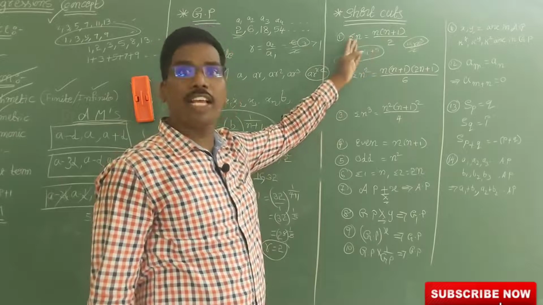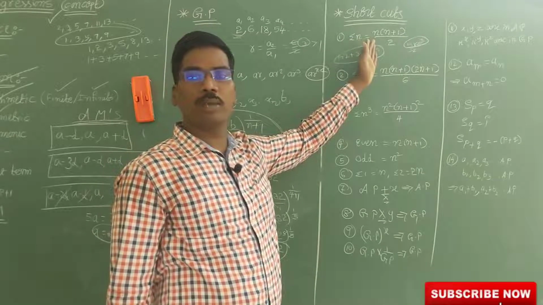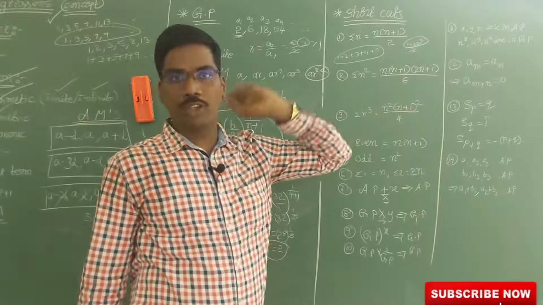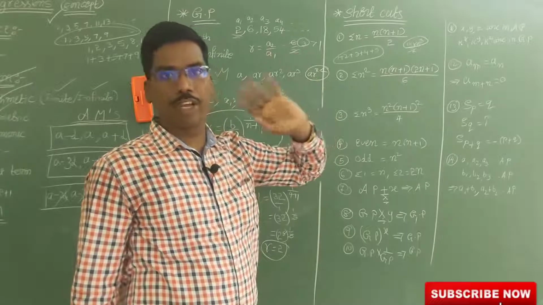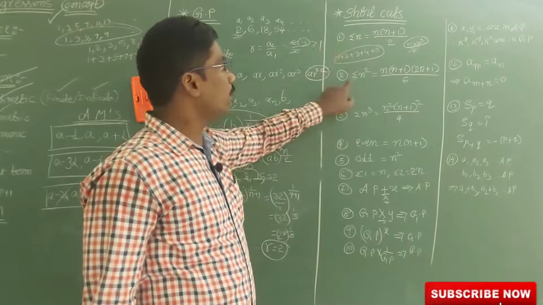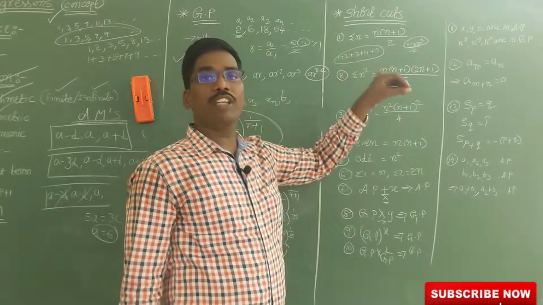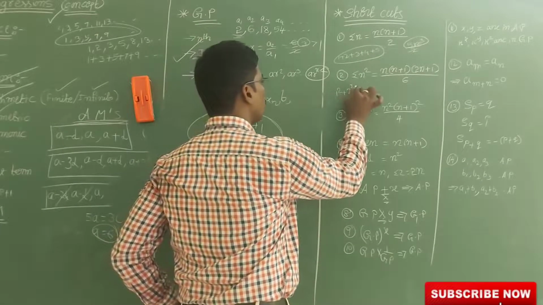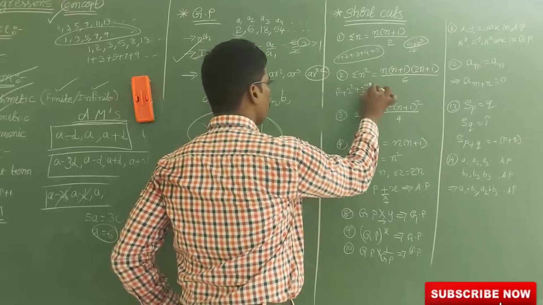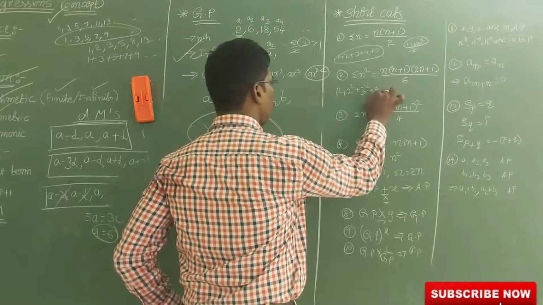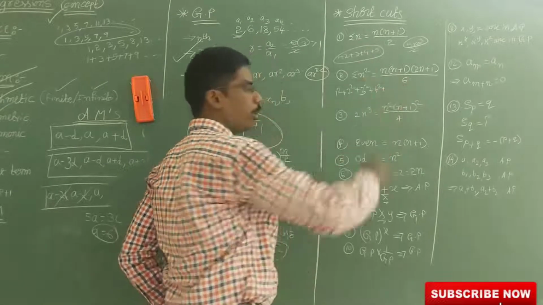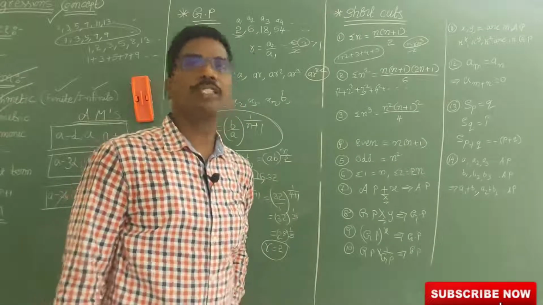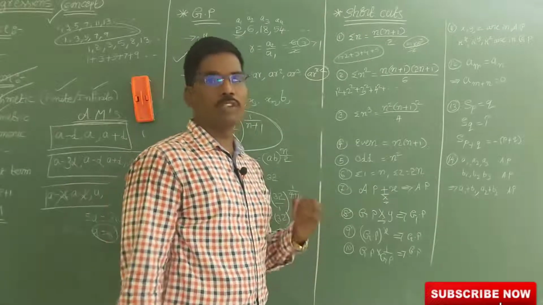The sum of the first 100 natural numbers is 5050. The sum of the first 10 numbers is 55. So like that we can add. Now this is for the sum of the squares of the first n natural numbers: 1 square plus 2 square plus 3 square plus 4 square and so on. Using this formula, n into (n plus 1) into (2n plus 1) by 6.